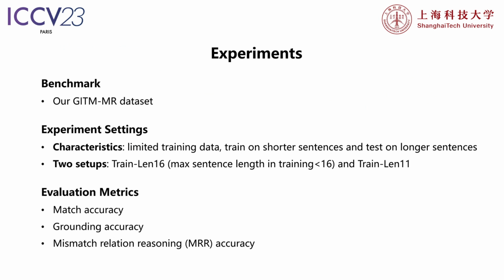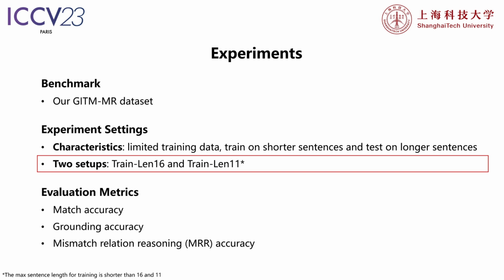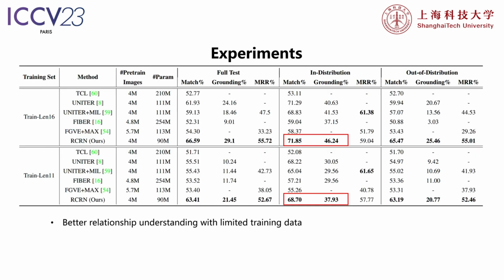We conducted experiments on the proposed benchmark to test several baselines of vision language pre-trained models and our proposed RCRN on inferring relation correspondences, with a special focus on the challenging setting of limited training data and out-of-distribution sentence lengths. As shown in the slide, we do experiments on two setups, where the models are trained on sentences shorter than or equal to a specific length and tested on longer sentences.